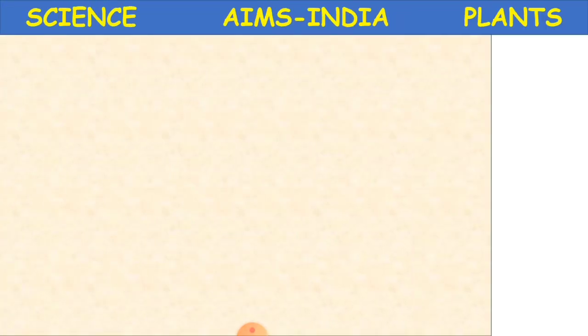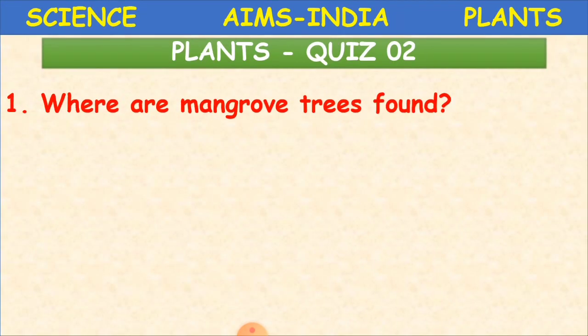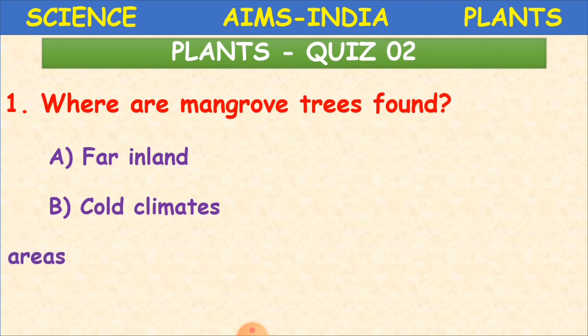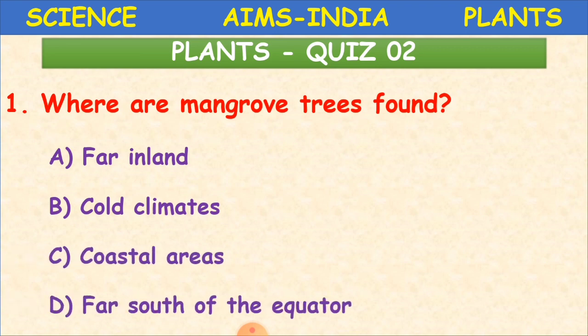So these are some types of plants that we have learnt, and now we'll do our revision of whatever we have learnt in the form of questions and answers. Ready, children? The first question is, where are mangrove trees found? I gave you the answer here: coastal areas.